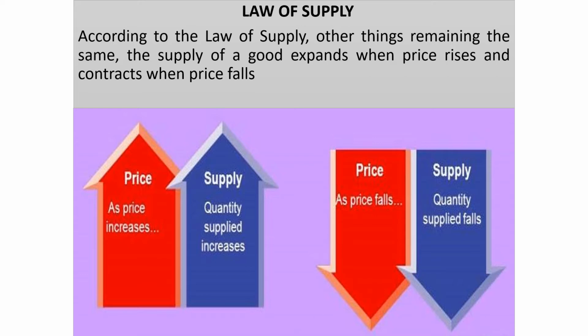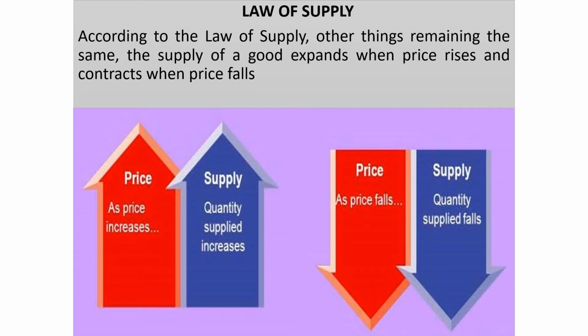According to the law of supply, other things remaining the same, the supply of a good expands when price rises and contracts when price falls. Reason being, you are thinking from the producer's point of view, and when the price rises, you will supply more of a commodity to earn more profit. So if the price of the commodity increases, the quantity supplied will also increase, whereas if the price falls, the quantity supplied will also fall.